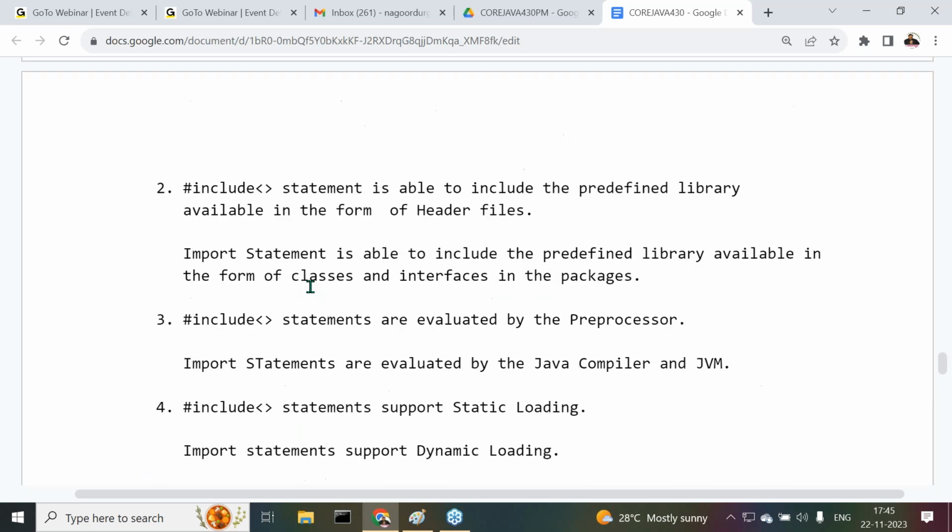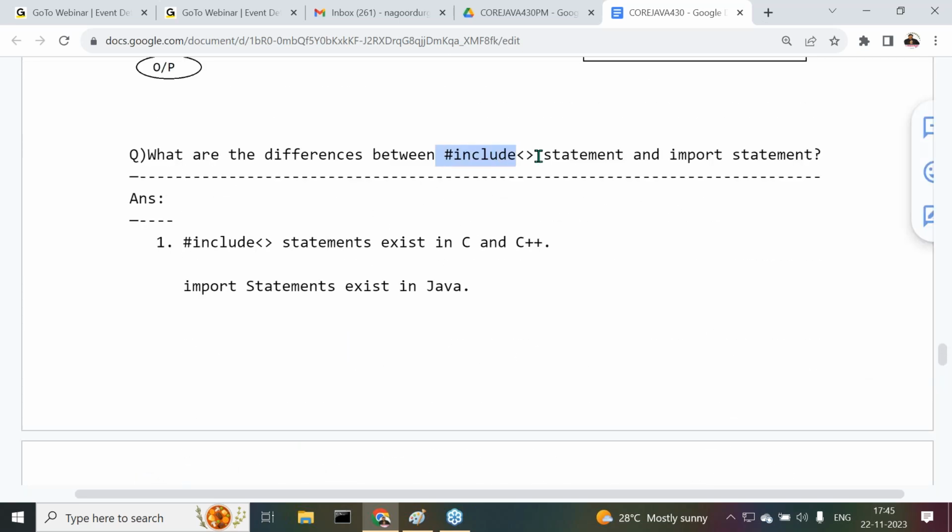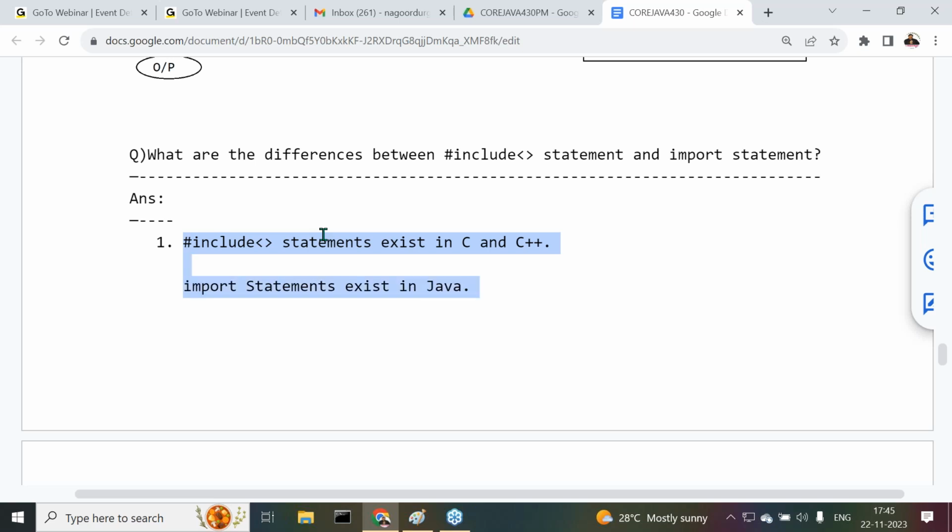The differences between hash include statement and import statement. What exactly are the differences we can provide here? Hash include statements exist in C and C++, whereas import statements exist in Java.